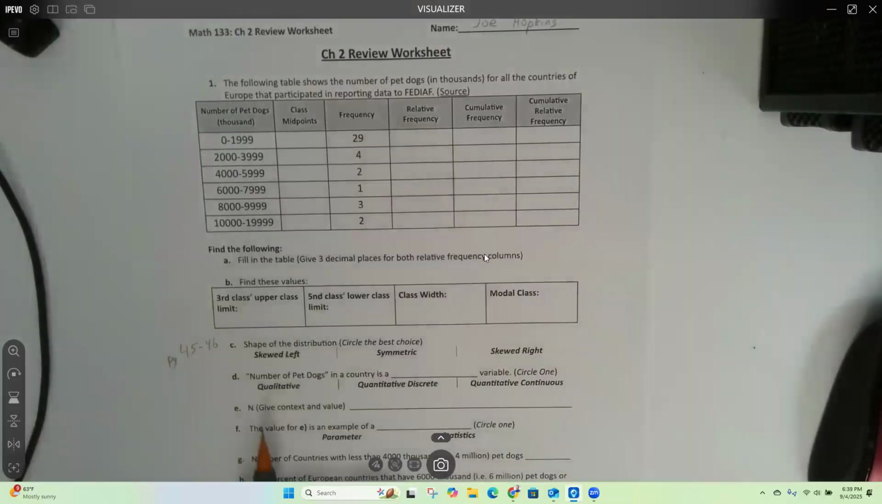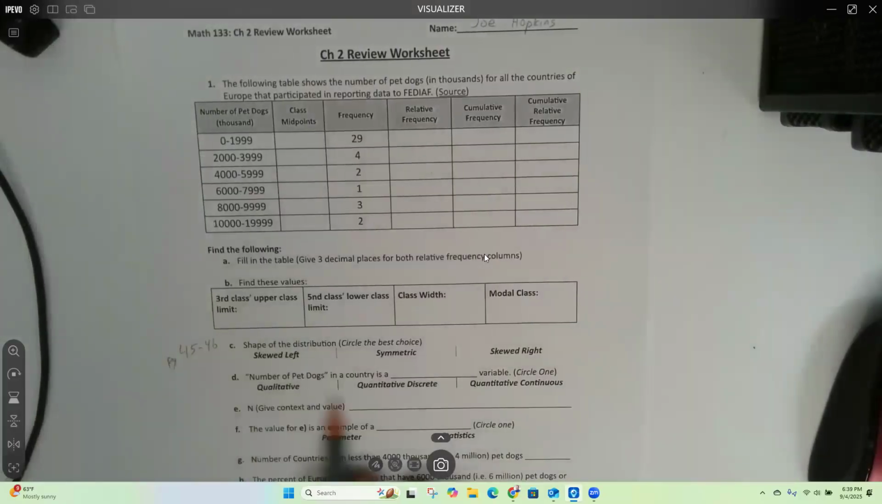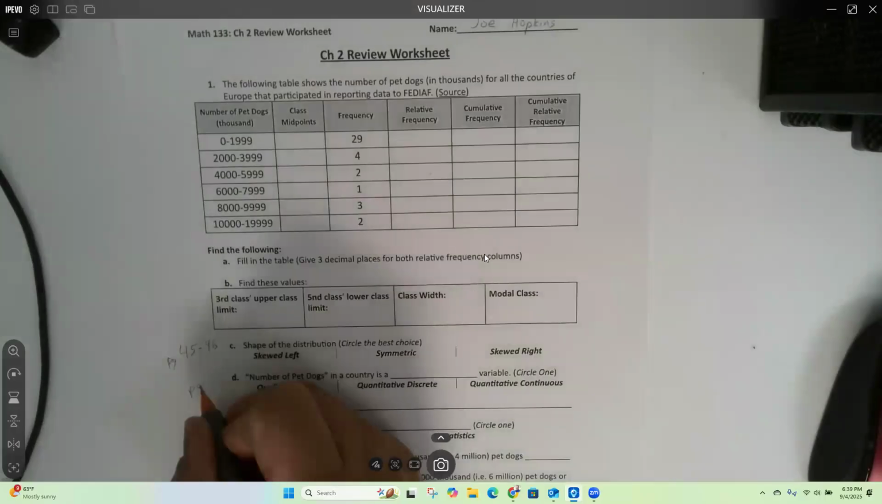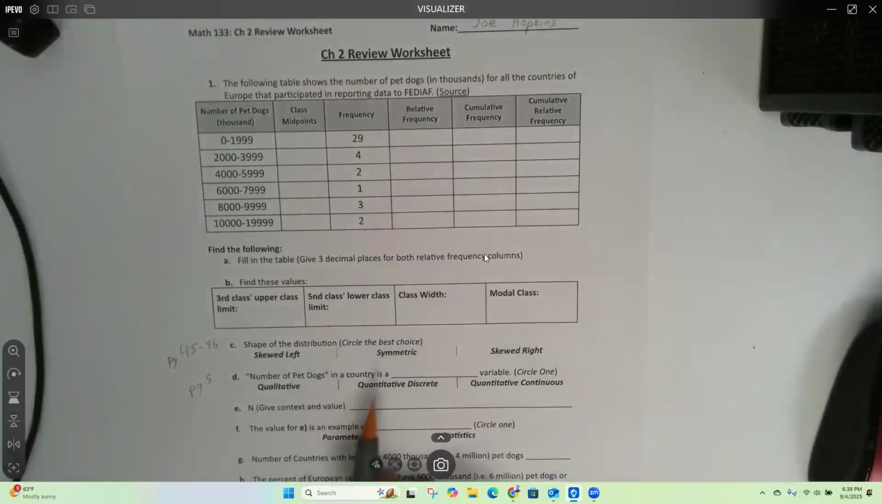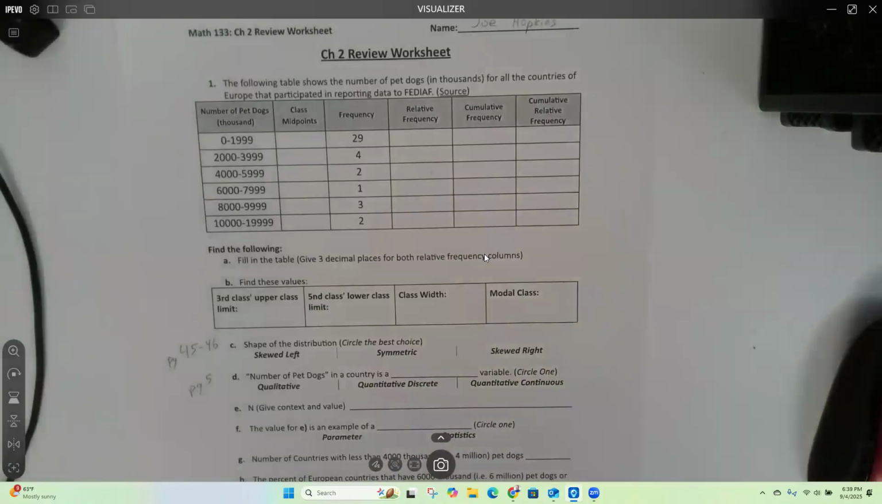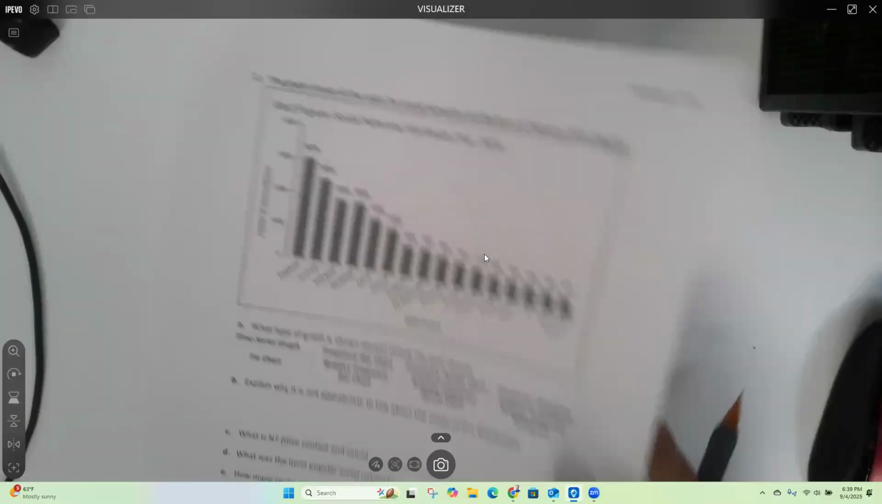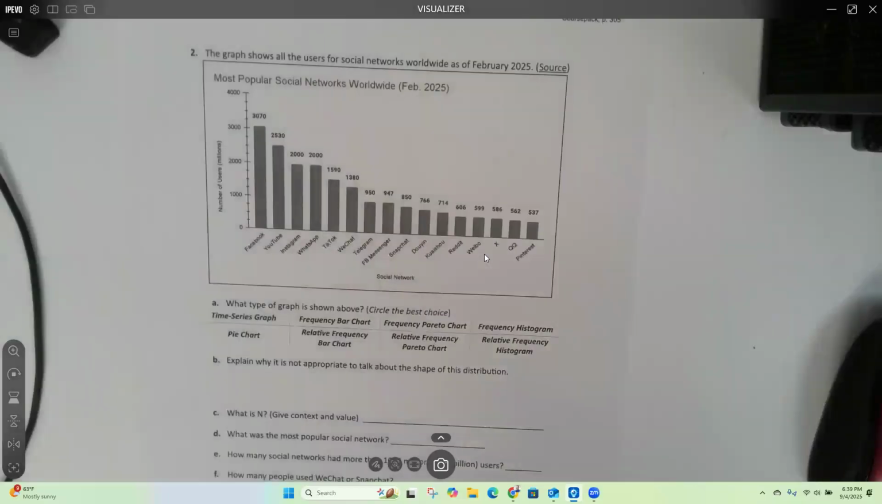When we talk about qualitative, quantitative, that stuff, you'll find that on page 5. I'm going to skip through most of this, and I'll give you some more hints on the next page. Page 2 is page 305 for this worksheet.